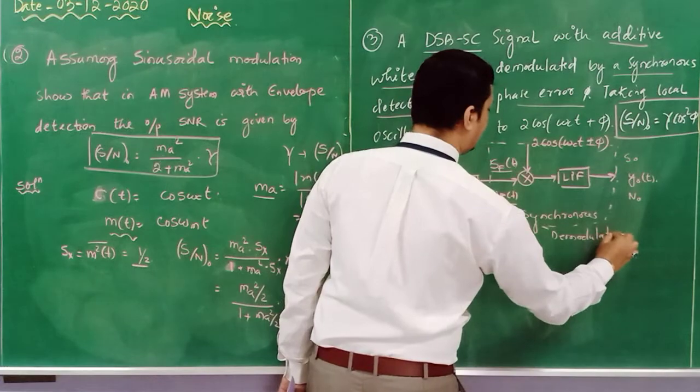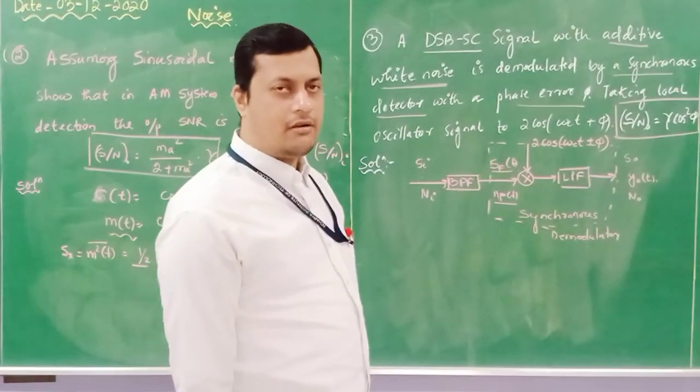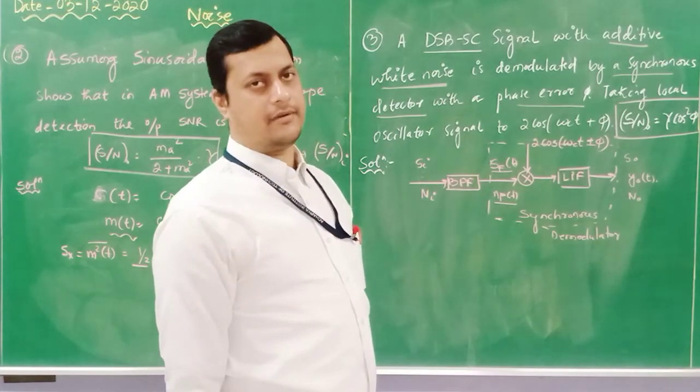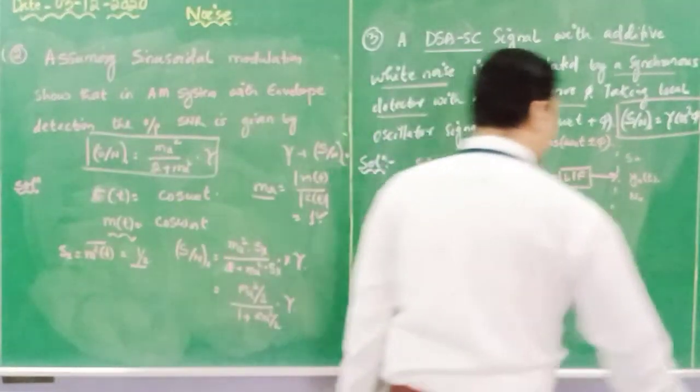Demodulator. Now step by step we will follow to extract this y or y naught of t, and then we will identify the signal power and noise power. Okay, so let's see. Let me erase this part.